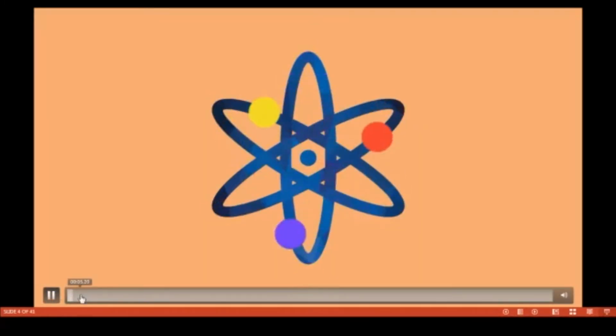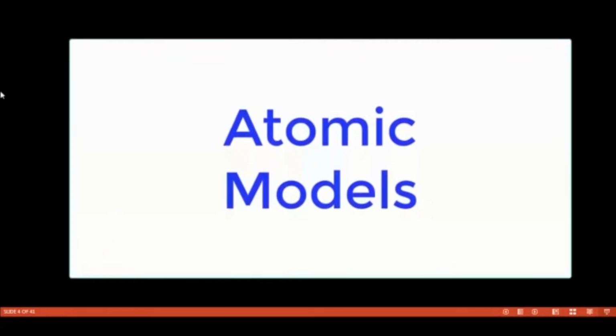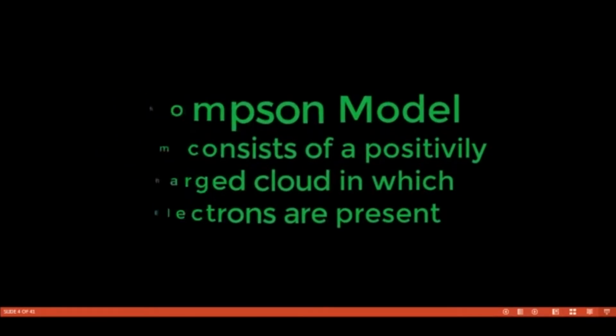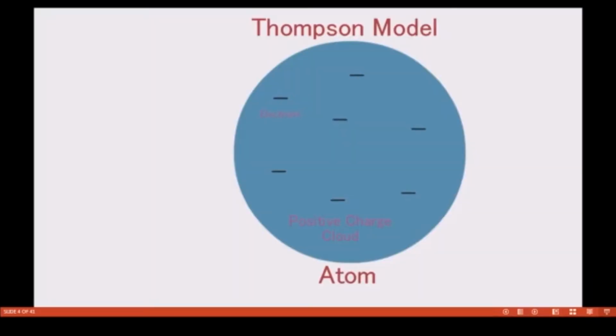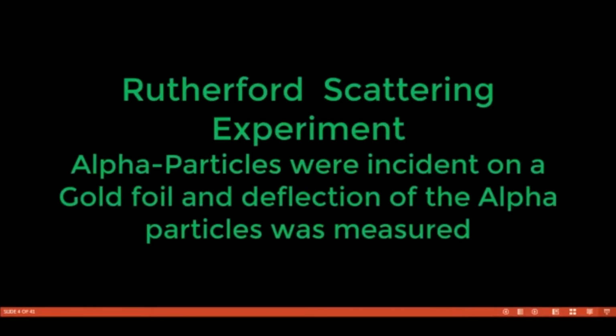So this is the Thomson model of the atom. J.J. Thomson proposed his model of the atom in 1903. He said that an atom consists of a positively charged cloud in which the electrons are present. He gave the example of a Christmas pudding, and said these equal and opposite charges balance each other, due to which an atom becomes electrically neutral on the whole. But this model failed.